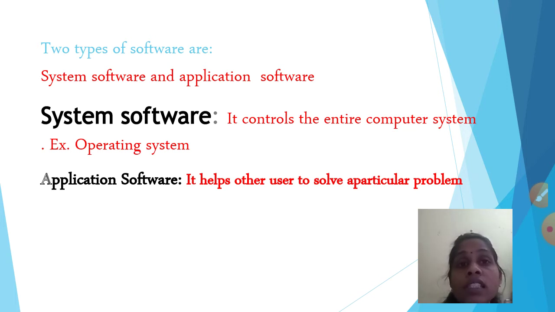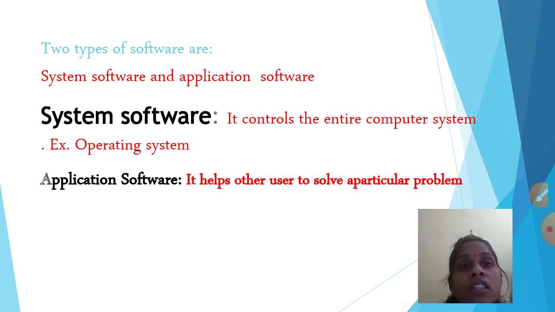We can't go inside it and do our work. Others are only application software, but system software works for us. Once we have installed the operating system, overall things are related to system software. The operating system works for us internally, from inside. Okay, that is your system software.